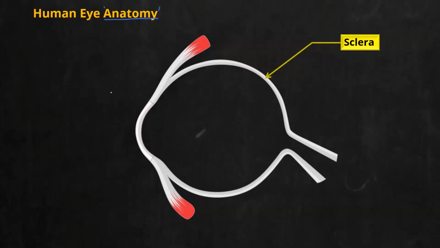Coming to this region, you can see there is a small bulge. In all this region, it is a kind of circular shape, but coming to this region, you can see a small bulge outwards, right? So this bulged portion, we call it cornea. Note it down, cornea. It is the bulged portion of the sclera.